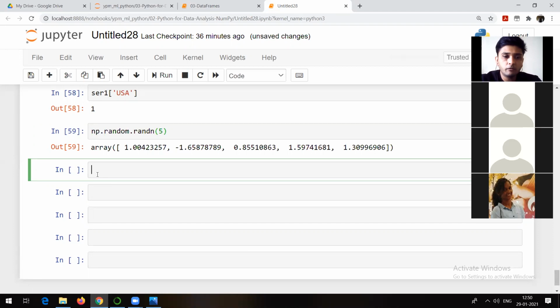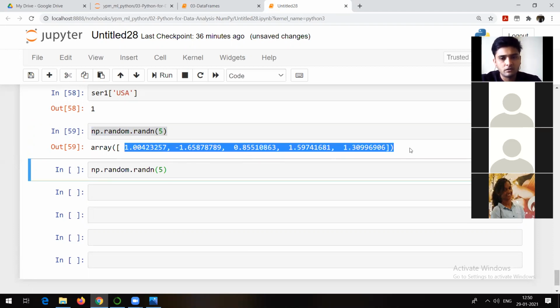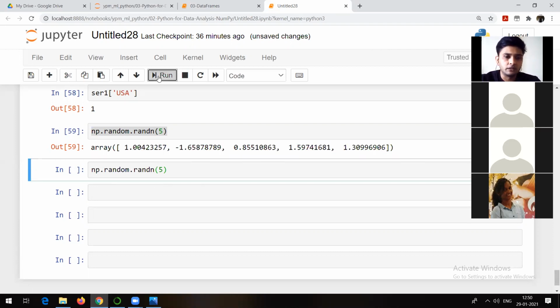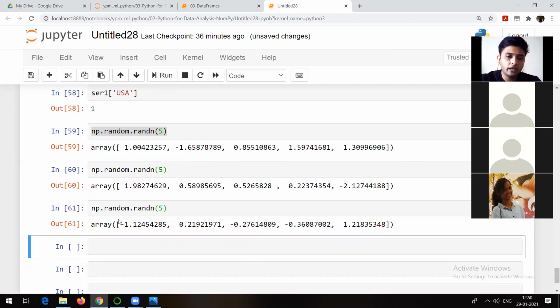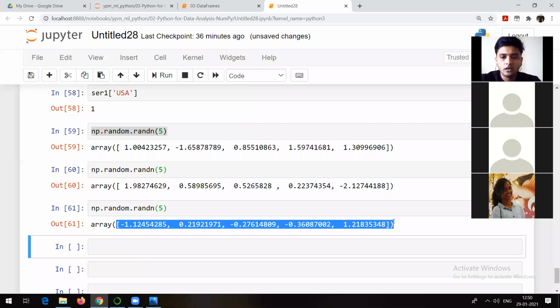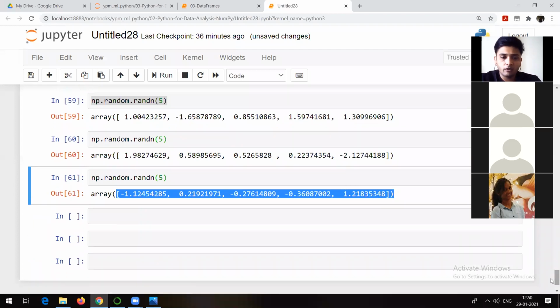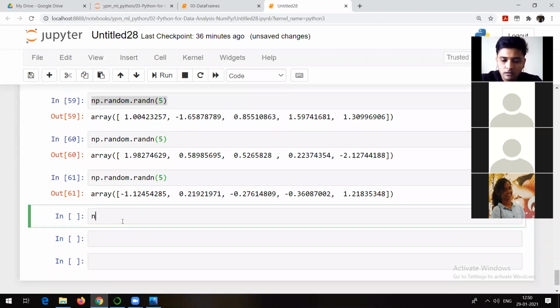Before that, let me show it once again. I will run the same command. If I run this command, I will again get 5 random numbers from the standard normal distribution. But this time I will get different random numbers. 5 numbers, but yes, different random numbers. Again, if I run it again, I will get different random numbers. But now, where is that seed coming into the picture?